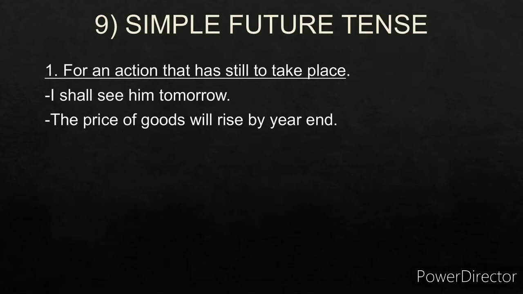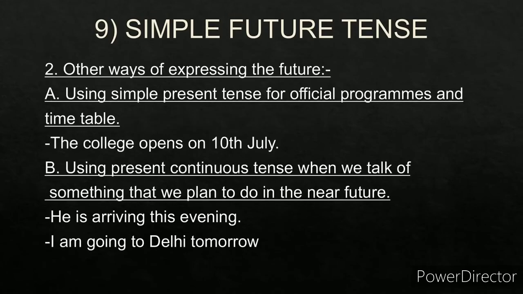Simple future tense. It is used for an action that has still to take place. It will happen in the future. For example, I shall see him tomorrow. This is the action which is going to take place in the future. So it's an example of simple future tense. The price of goods will rise by year end. So it is an action which will take place in future. So it's an example of simple future tense.